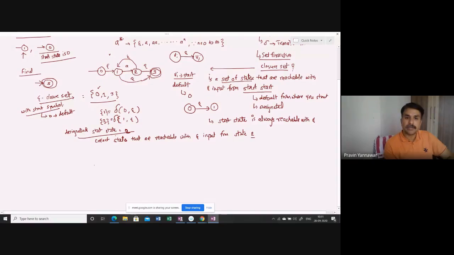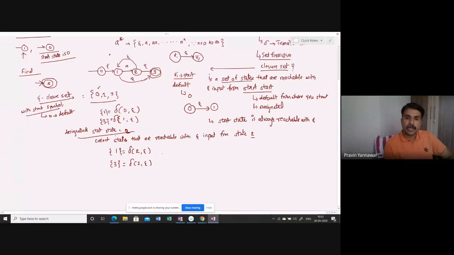It means we need to look at the delta function, 2 comma epsilon. Delta 2 comma epsilon is giving me this output. Moreover, delta 2 comma epsilon will tell me 3.